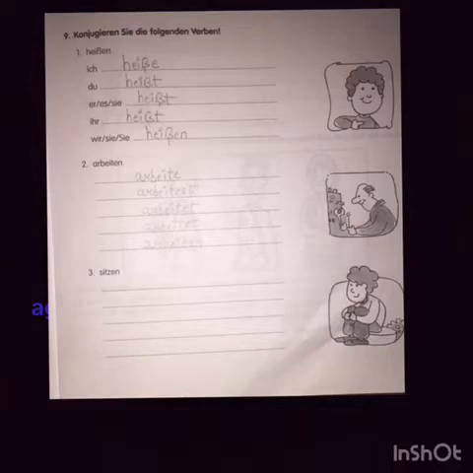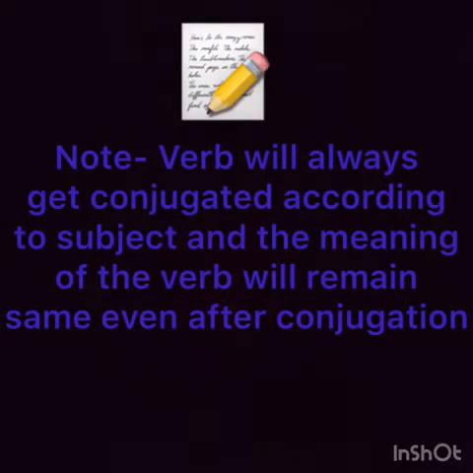So you just have to understand one more thing here. Whenever we are conjugating a verb, the meaning of the verb will never change. We are conjugating a verb according to a subject, and this is very, very important, because if my subject changes, then the verb has to change, and if I do not change my verb, we cannot differentiate the verb and we cannot differentiate the whole sentence. Now let's begin with the next question. I hope this one is clear to you, how you have to conjugate a verb.